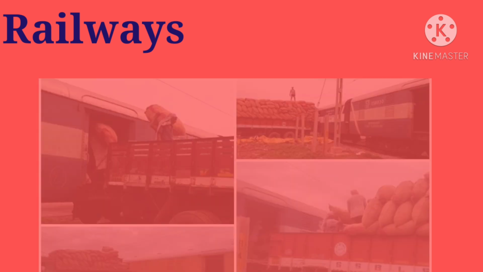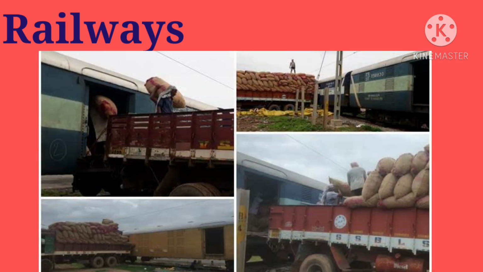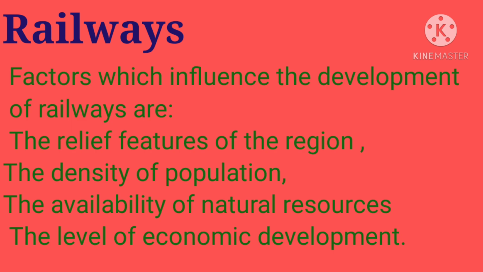Railways carry raw materials to industrial regions and distribute the finished goods inside the country or carry them to the ports for export.